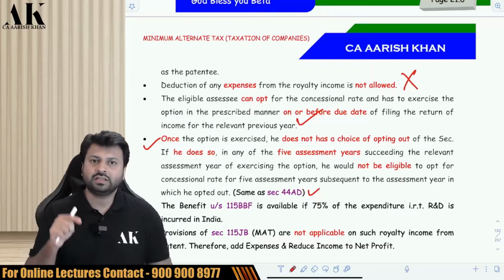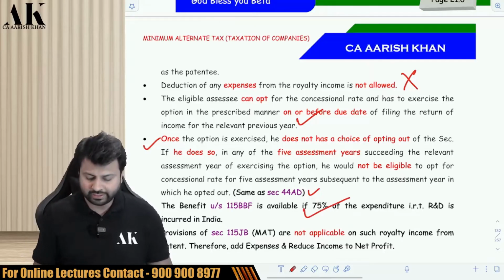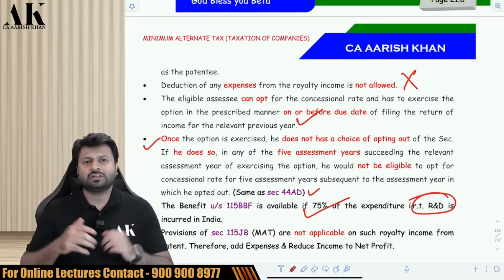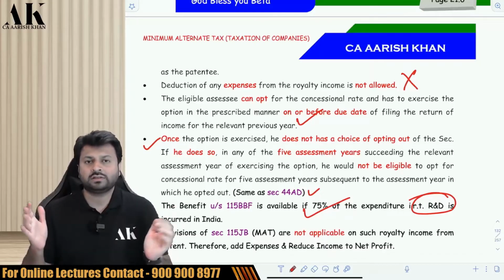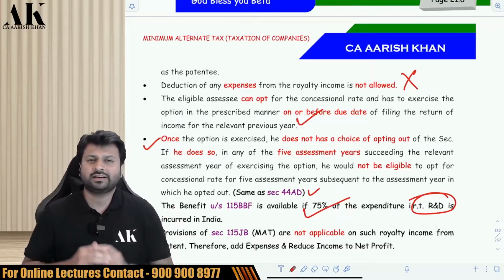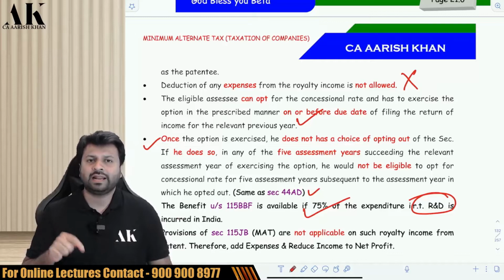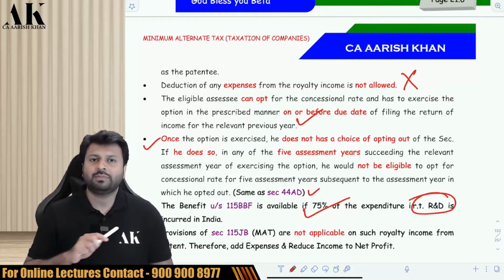Now, one of the conditions to come over here is that your expenditure on research and development should be done 75% in India. Now, why was this provision brought? This provision was brought by Finance Act 2016. Why? To encourage indigenous research and development in India, so that there is a great amount of research and development in India. And at the same time, the government said that there will not be any kind of MAT liability on this particular income. If you go for this section, there will not be any MAT. Your MAT provisions will be exempted.